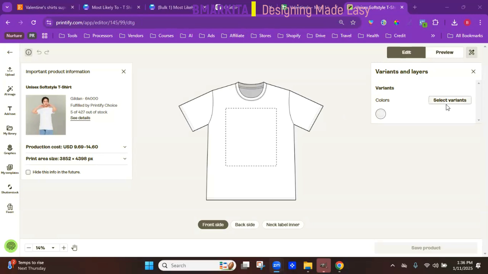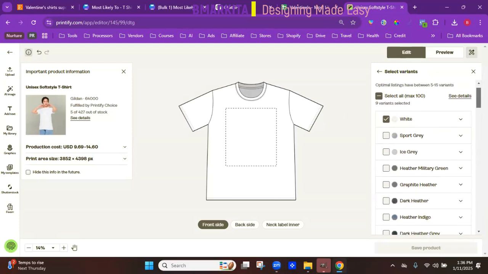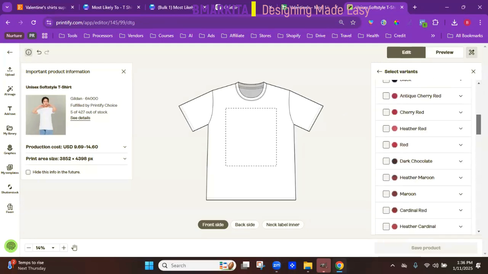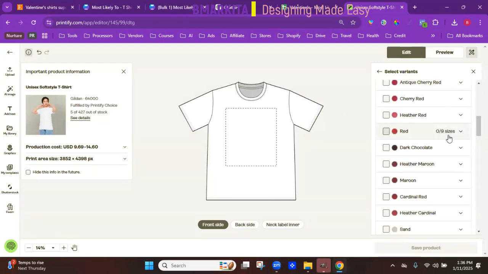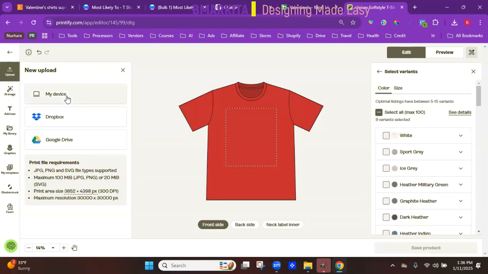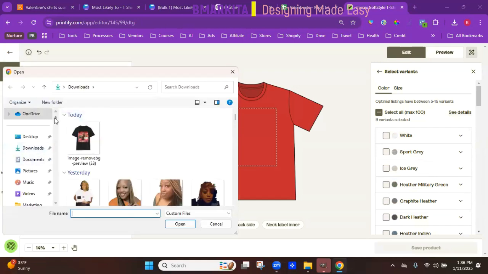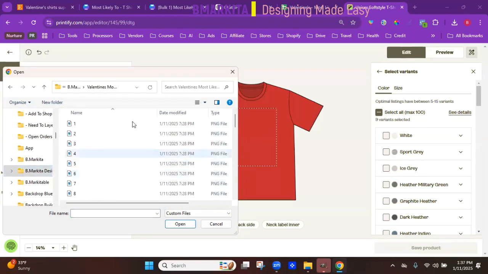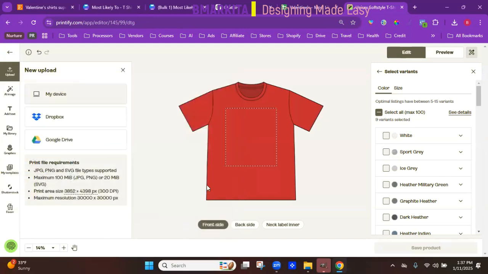So first, let's go to variants so that we can select our t-shirt color. Let's say we're going to do red, and I'm going to turn off the white so that we can see our design once we upload it. So let's go to upload, new device, or my device. Find that folder that you extracted those designs to, Valentine's most likely to, and grab the first one.